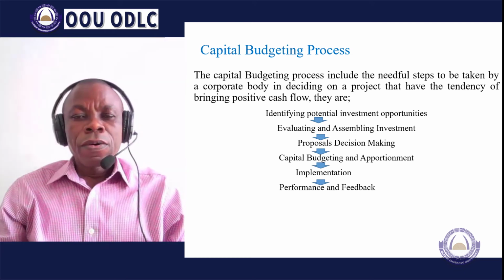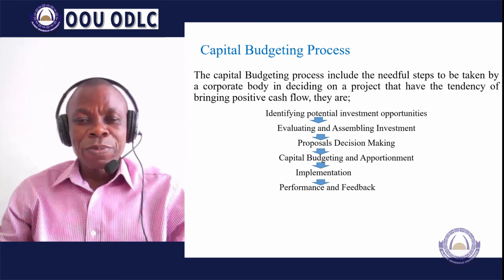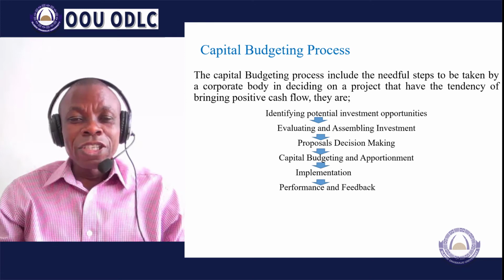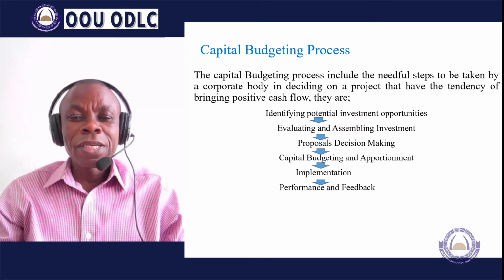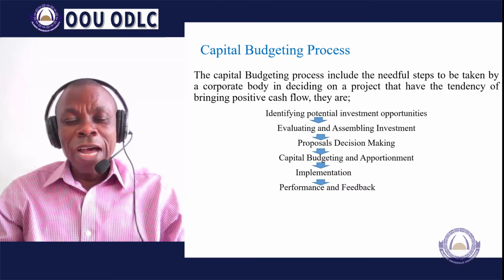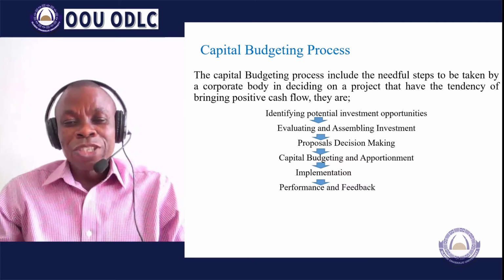Now, consider the case of capital budgeting and apportionment. Having taken the decision to undertake the project, the next stage is to allocate funds for the project that you have selected. It could be one project, two projects, or more of that. So allocate funds to the projects, and then after having done that, the next leg is to consider the implementation.